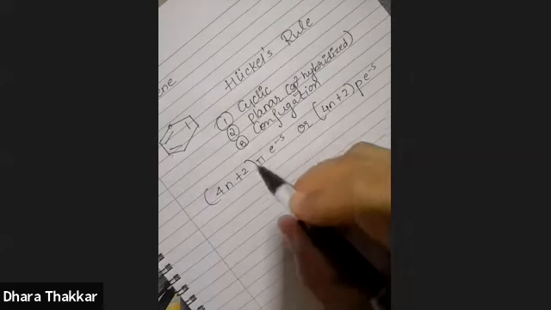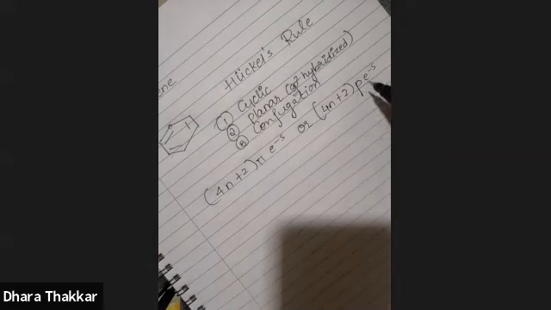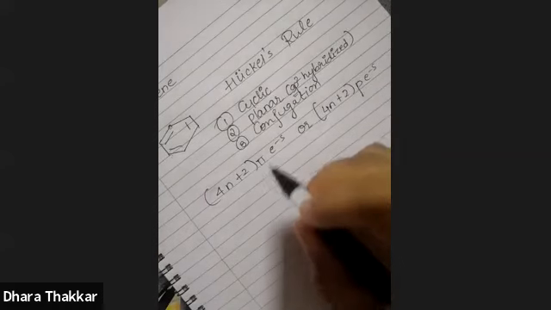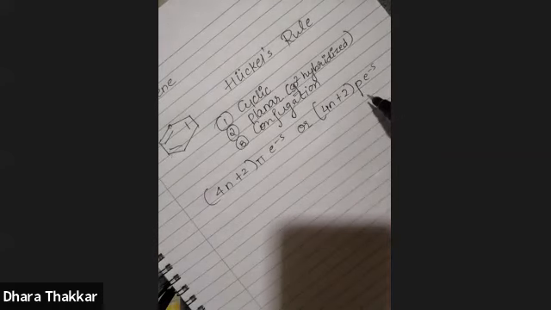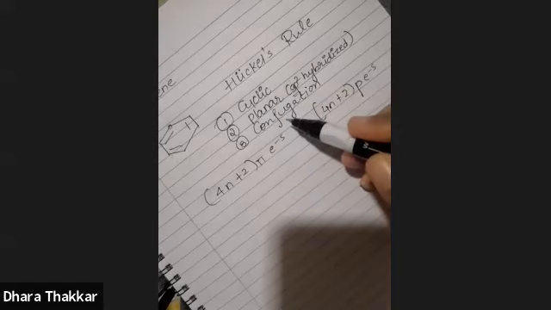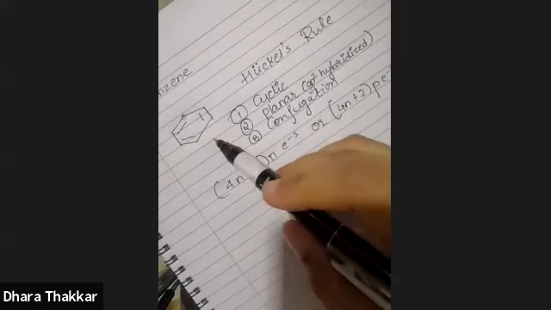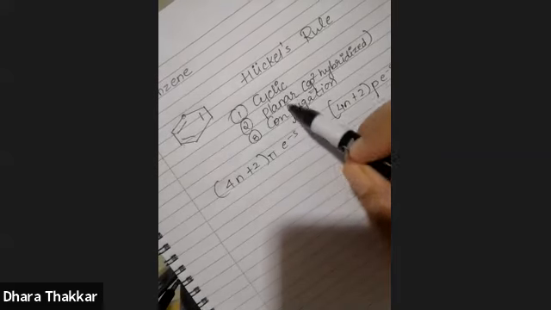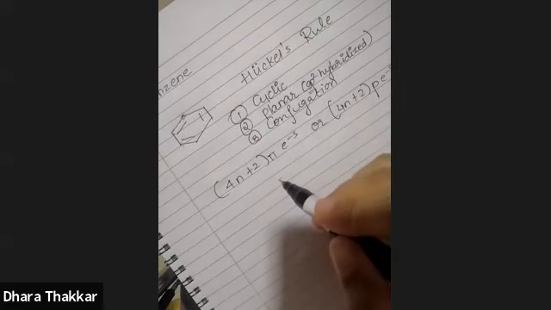Pi bonds are formed by lateral overlap of p orbitals, so instead of pi we can write p electrons as well. But in order to apply Huckel's rule, these 3 criteria are important. If a compound fails to fulfill any of these criteria, you cannot apply Huckel's rule.